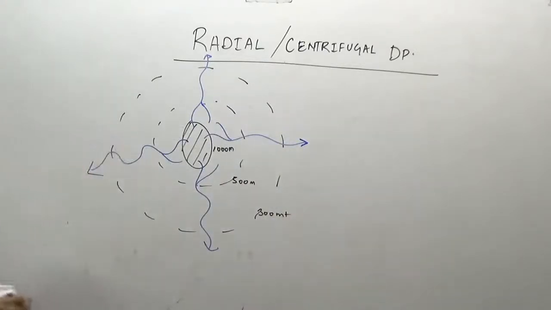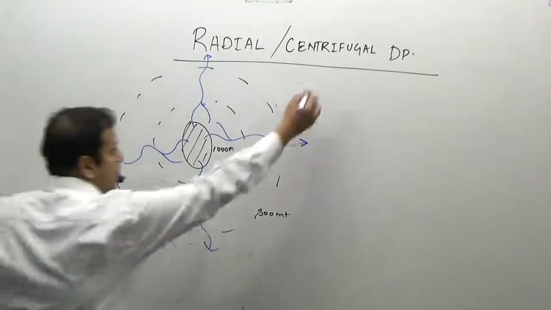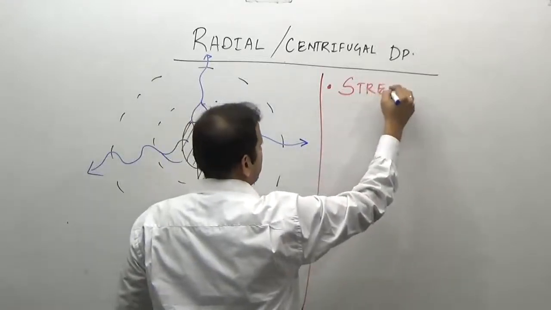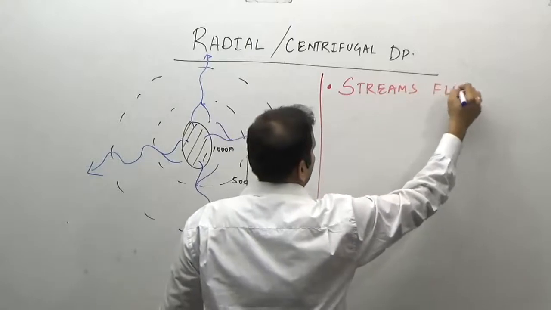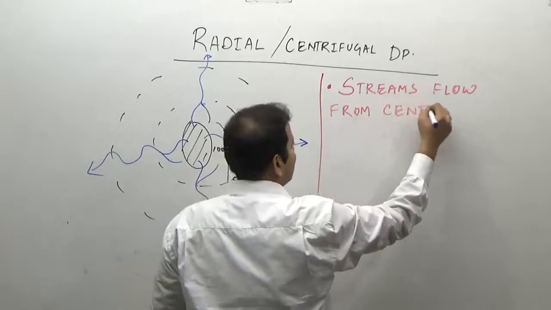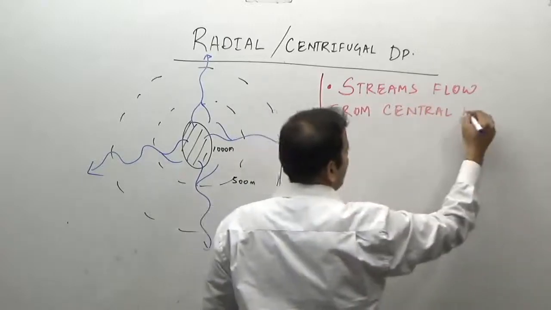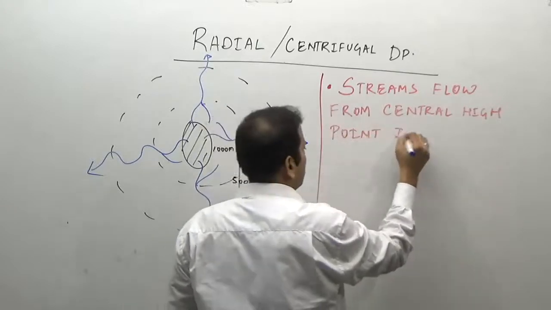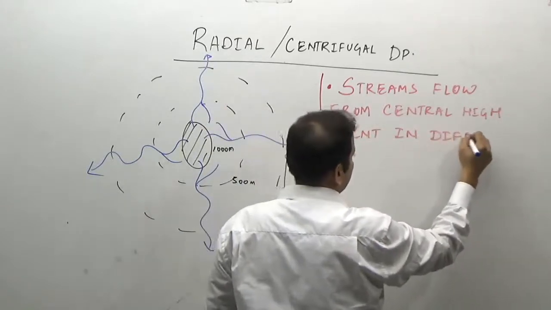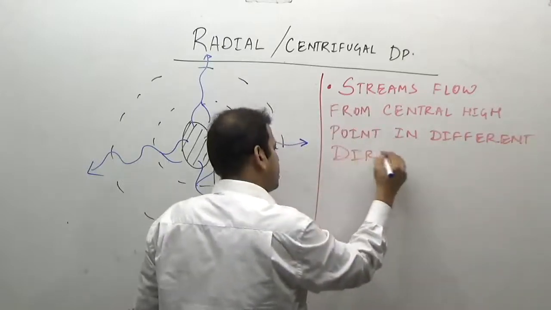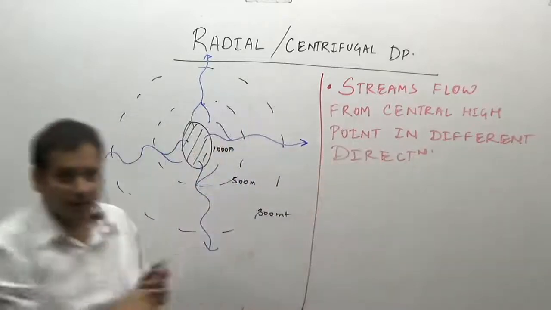So what are the important points here? Streams flow from a central high point in different directions.